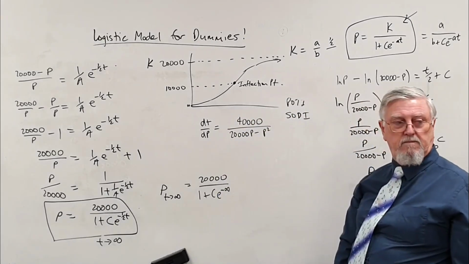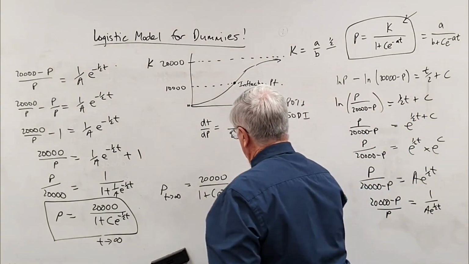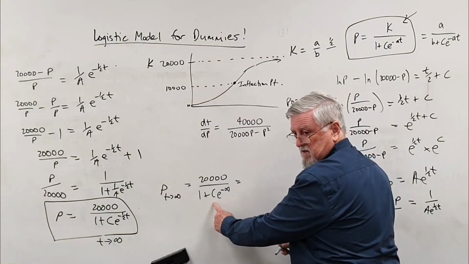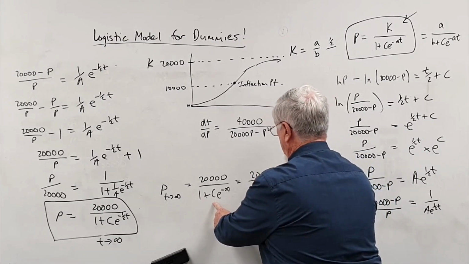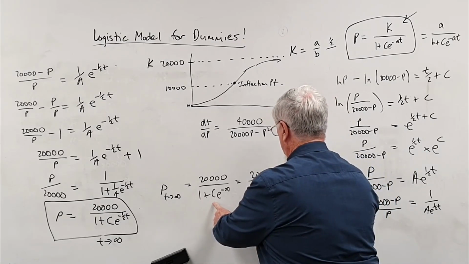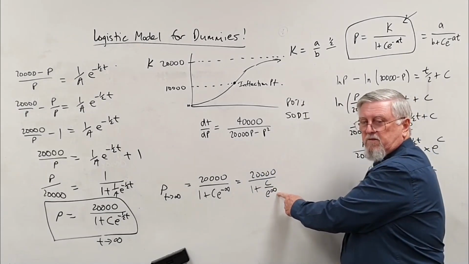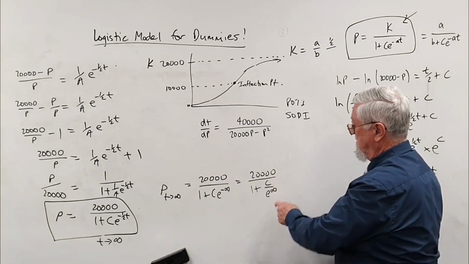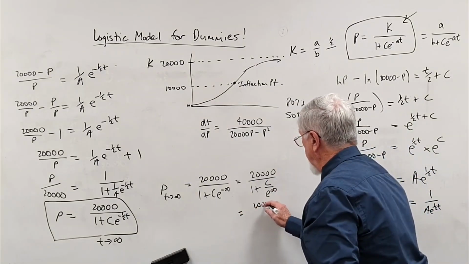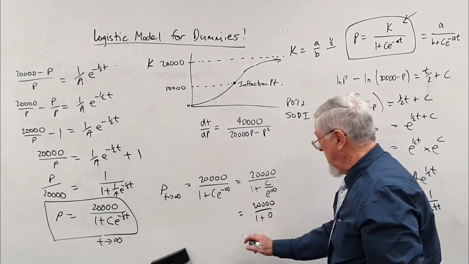I don't know what C is, so it doesn't matter what C is. What's e to the minus infinity? Very, very small. 0.000000. So that's approaching 0. So we've got 20,000 on 1 plus 0. So that's approaching K.